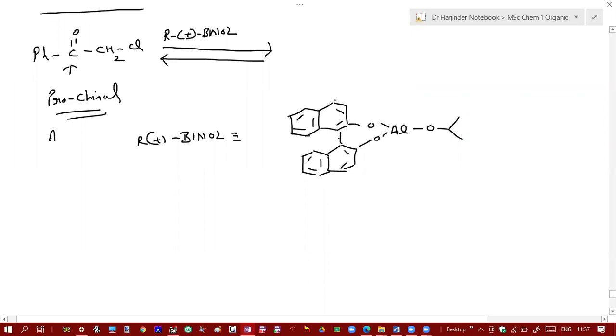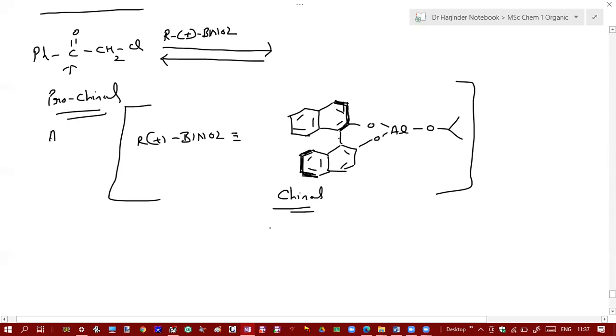Why is it chiral, why are biphenyls chiral? Does it have any chiral carbon? No, sir. Even in the absence of a chiral carbon, this molecule is chiral. Biphenyls are chiral in nature. Why they are chiral, we will discuss in section A.